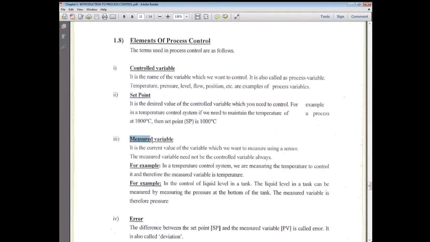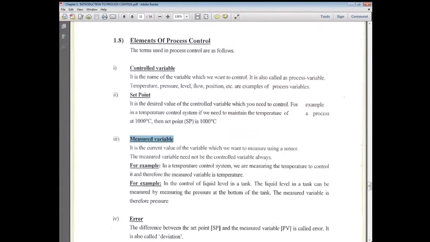So next thing is the measured variable. What do we measure? When we are controlling the temperature in the room, what are we measuring? Temperature. Very good. When we control the speed of the car, what are we measuring? The speed. And what are we controlling?